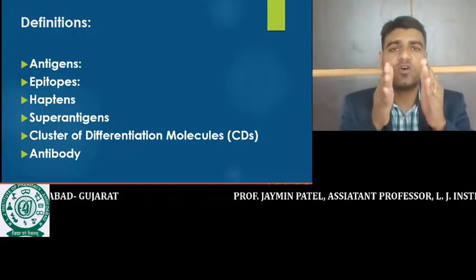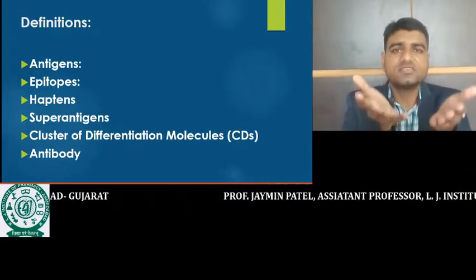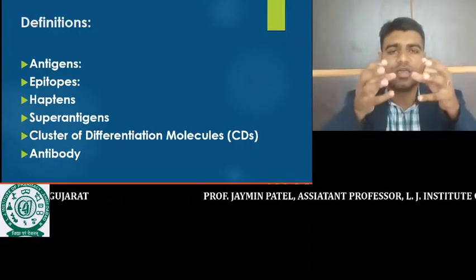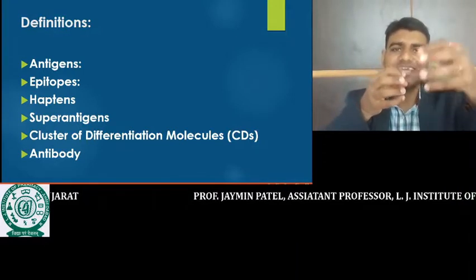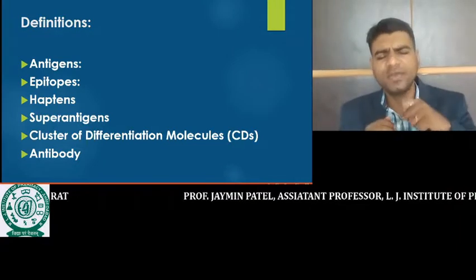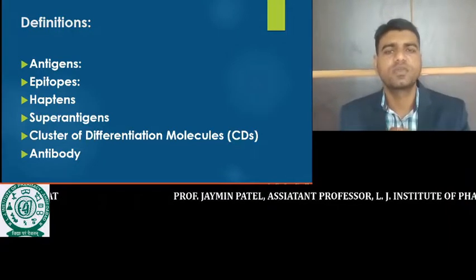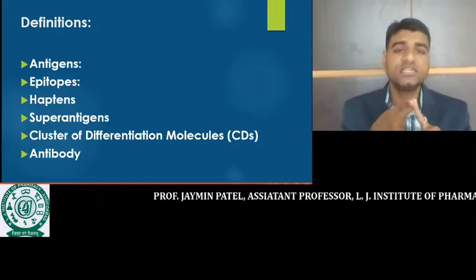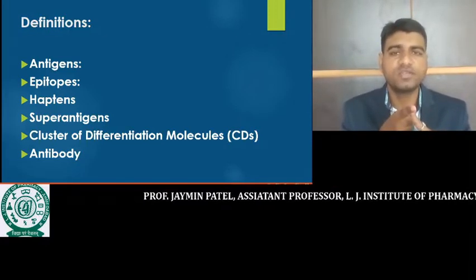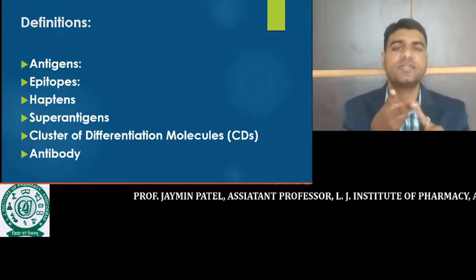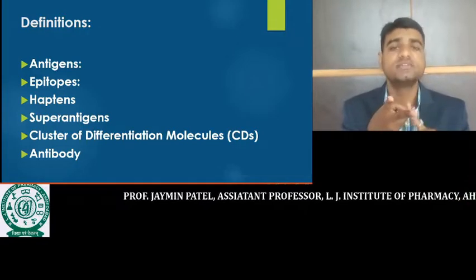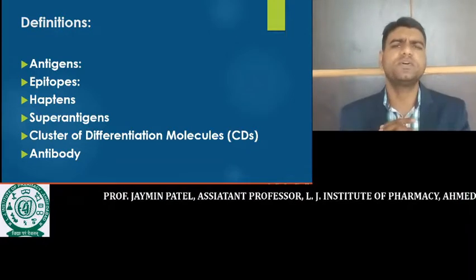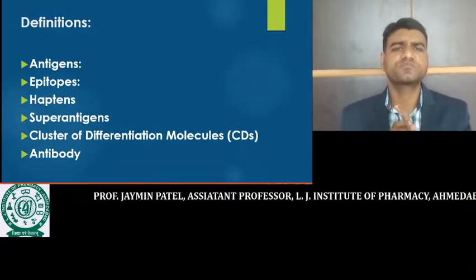It is involved in the activation of the adaptive immune system. It is helpful in different steps. Different types of these receptors are present on different types of cells. CD2 is there, CD4 is there, CD8 is there, CD28 is there, CD30 is there, CD80 is there, CD95 is there. Different types of receptors are present on the surface of cells.